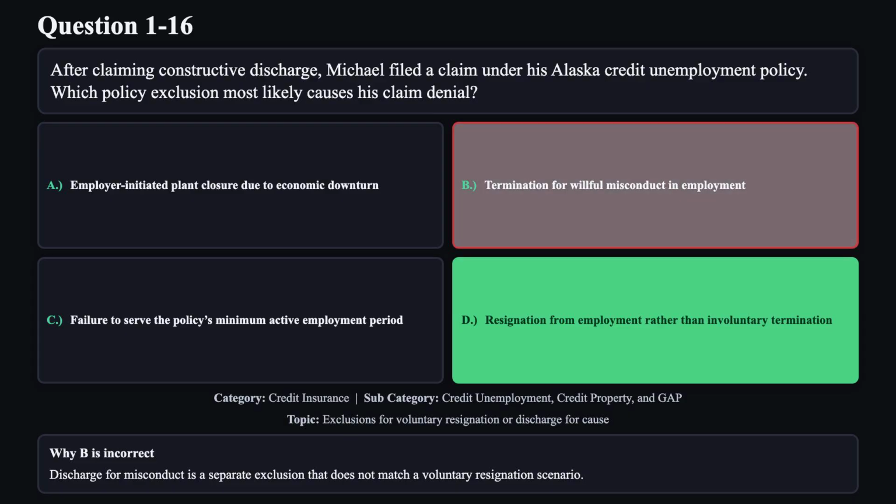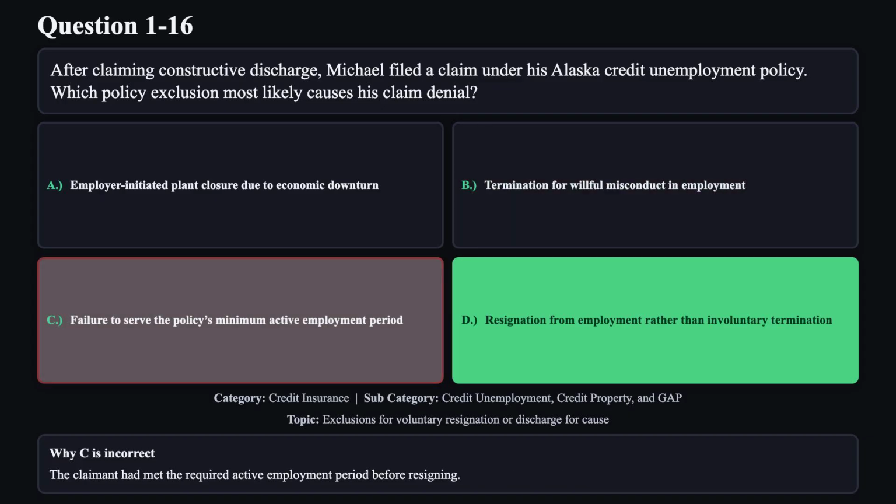Reason B is not correct. Discharge for misconduct is a separate exclusion that does not match a voluntary resignation scenario. Reason C is not correct. The claimant had met the required active employment period before resigning.